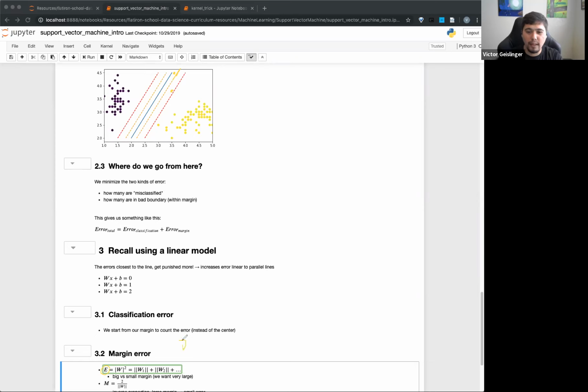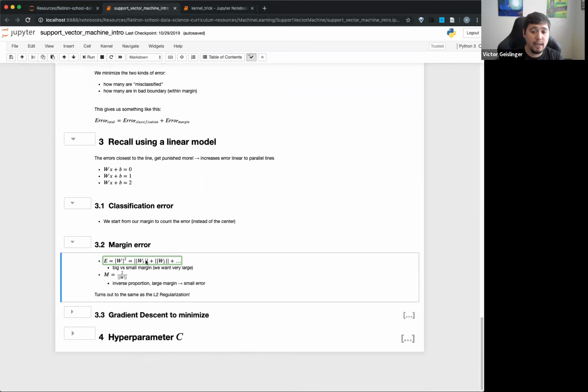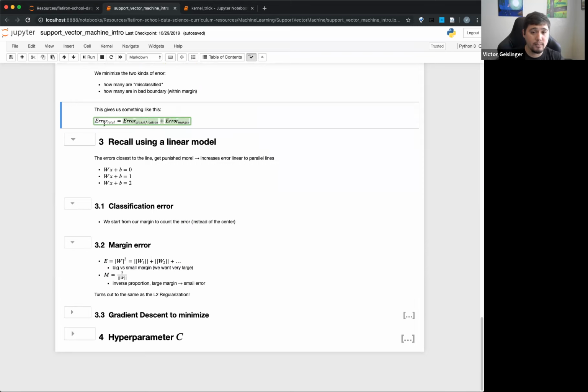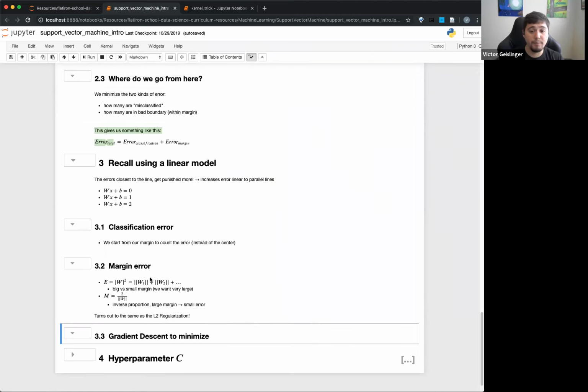I won't go through the whole math of how you would write this, because there are resources. I think even the curriculum goes into this, but you can combine these two together to count them together. The main idea is that there's a classification error, how well it performs at classifying, and the margin error, and we combine those together into this one. All we have to do now is gradient descent to minimize this error. Okay, makes sense? Cool. Any questions on this margin error or classification error?